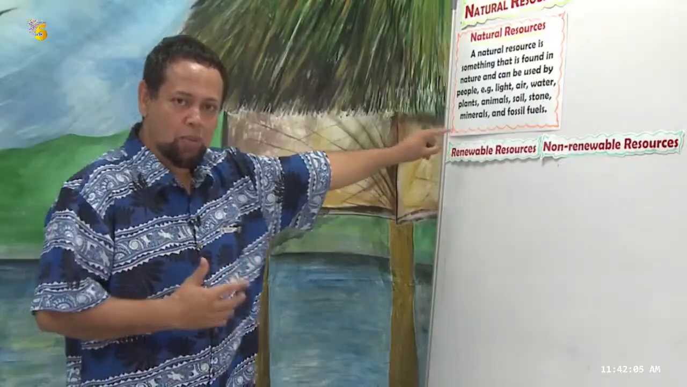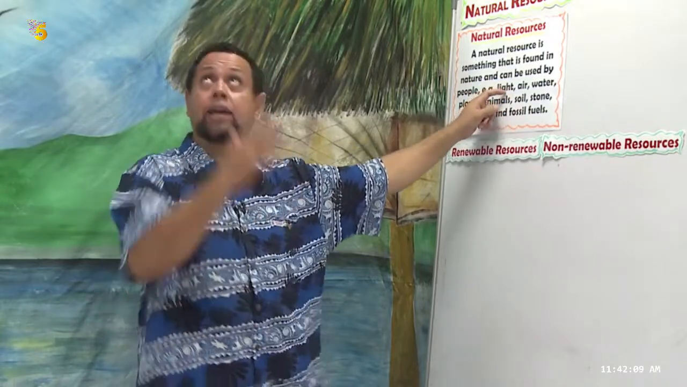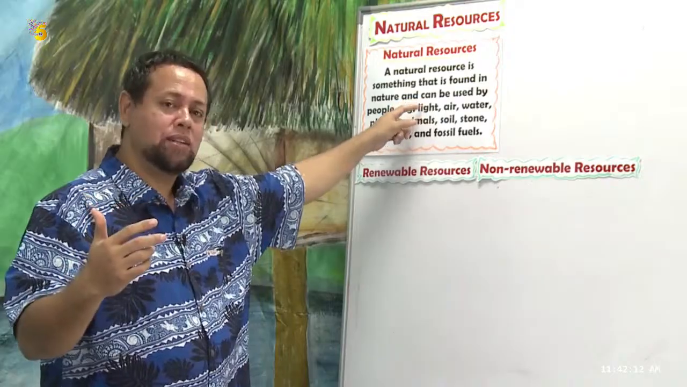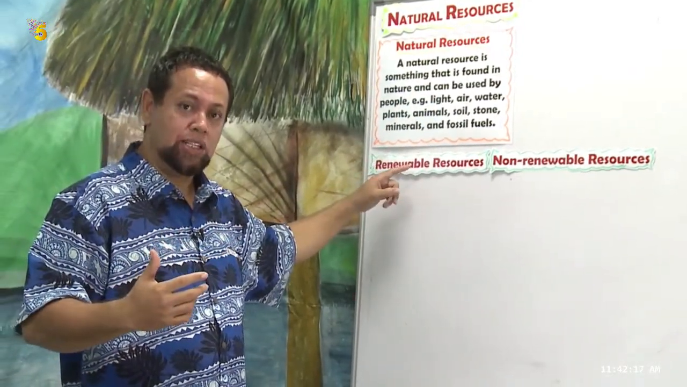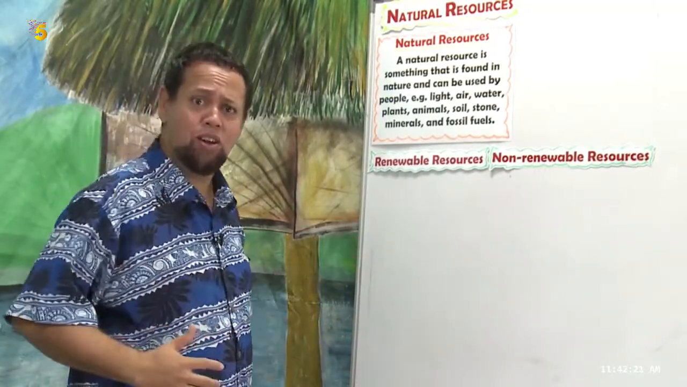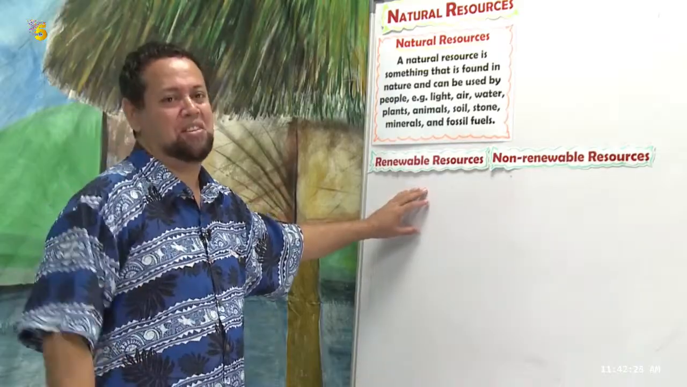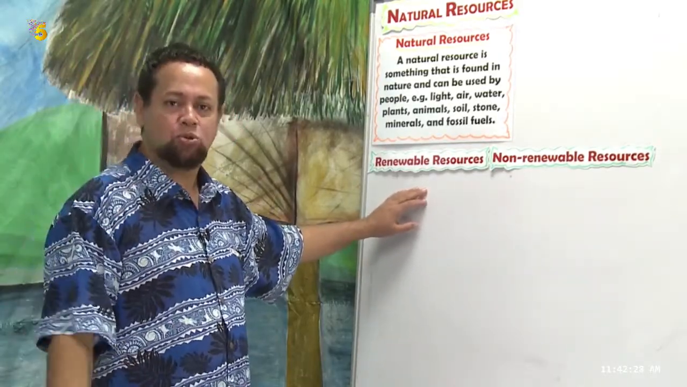So let's have a look at some of the examples here. Let's use the sun, the light of the sun. Yeah, it is there. The light is always there. Light from the sun is always out there.